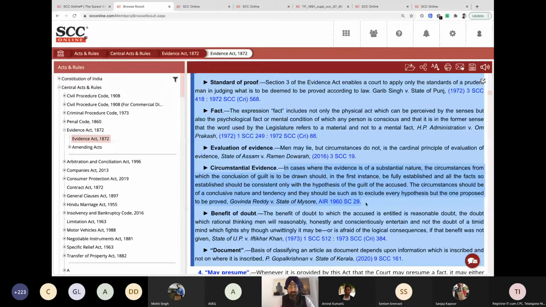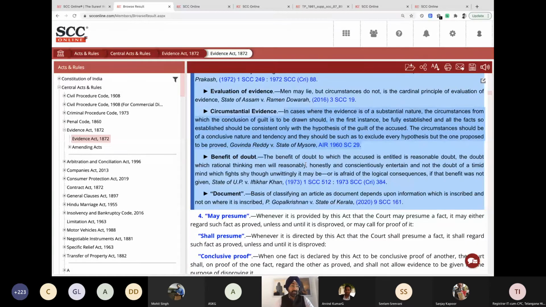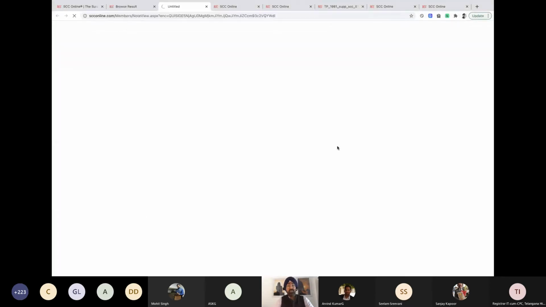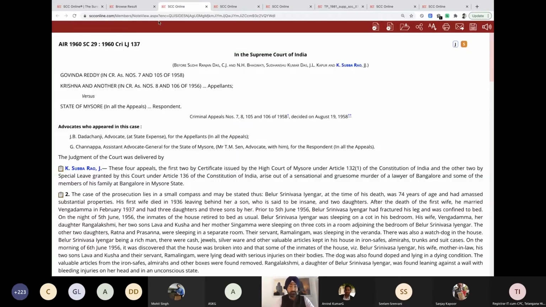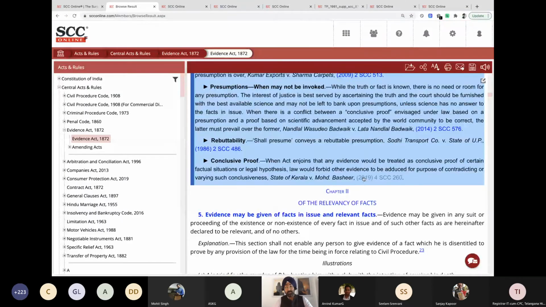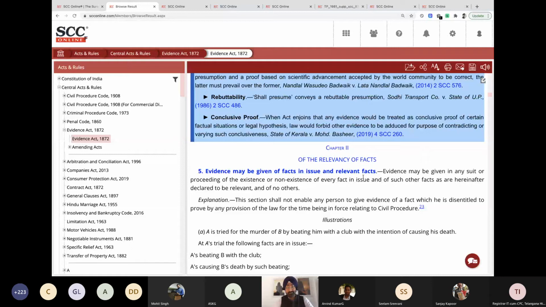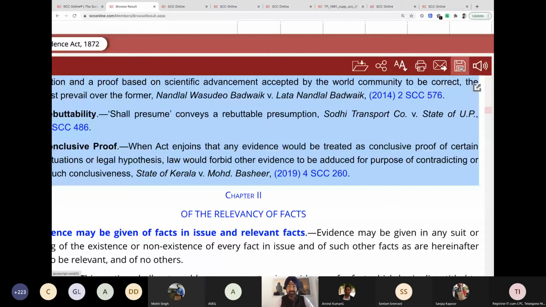So what we're saying is, if you're reading an Act and you want to see the landmark or important judgment on this point, you can read it. Once I click on this citation, it will open the full judgment in a different window. So while reading the Act, I can see all these commentaries right here. And you can save it. If I click on this save option, it will be saved as it is.